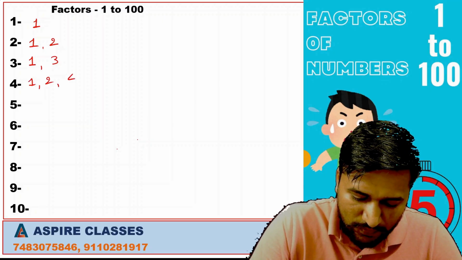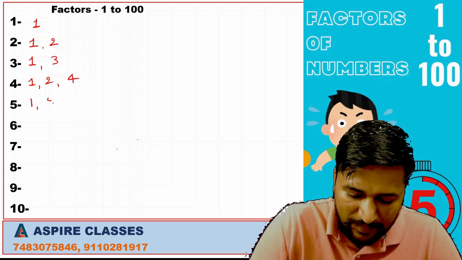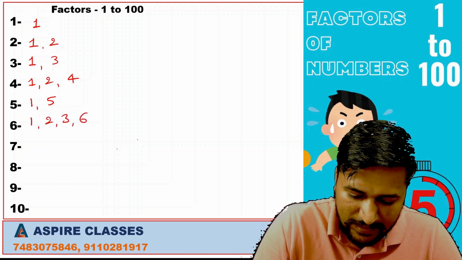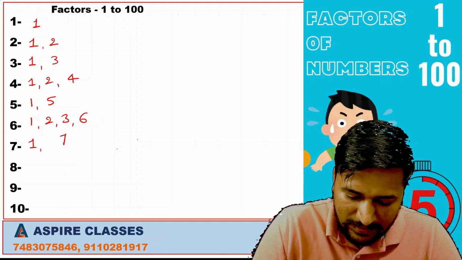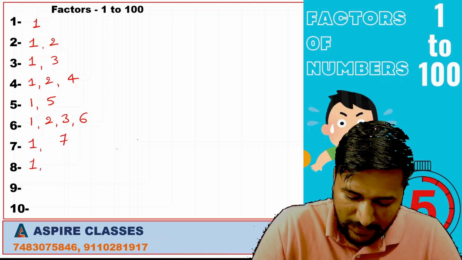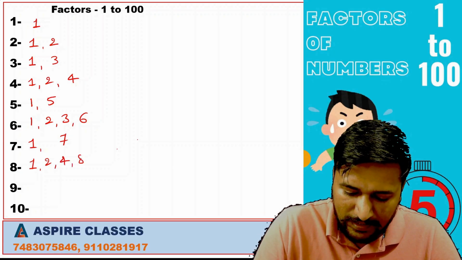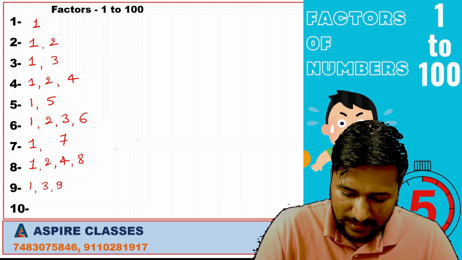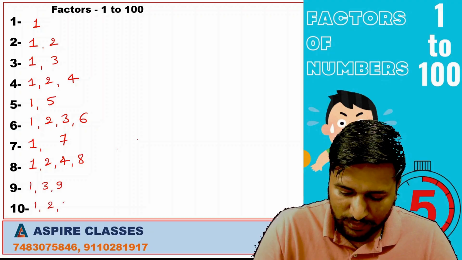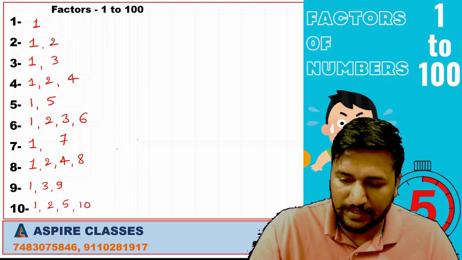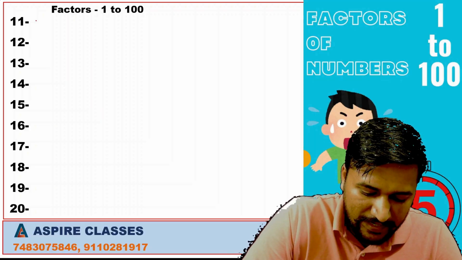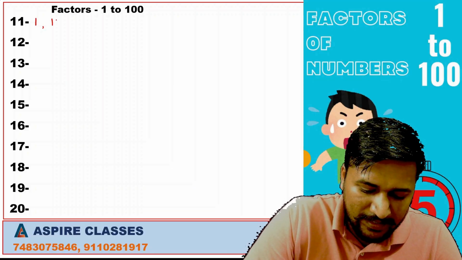1, 2, 4. 5 is a prime number, 1 and 5. 1, 2, 3, 6. 1, 7. 1, 2, 4, 8. 1, 3, 9. 1, 2, 5, 10. 11 is a prime number. So 11 has only two factors, that is 1 and itself.